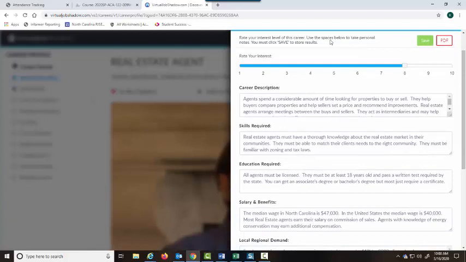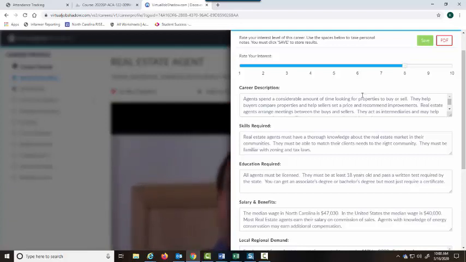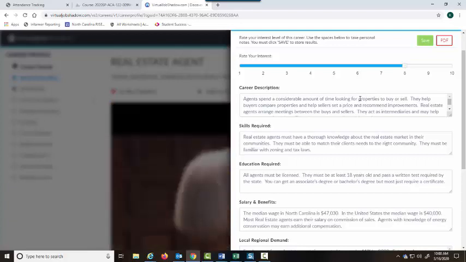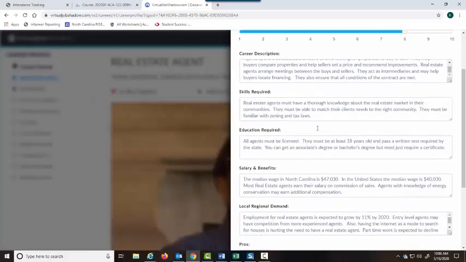Notice down here at the bottom, there are different sections that you're going to fill out. I would expect you to have on average 3 to 5 sentences. I want them in complete sentences when you write them. And for each one of these sections, you can find the answers.